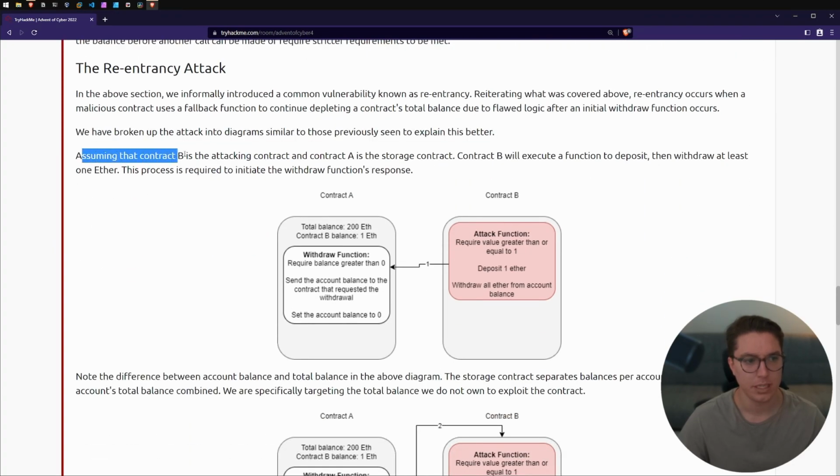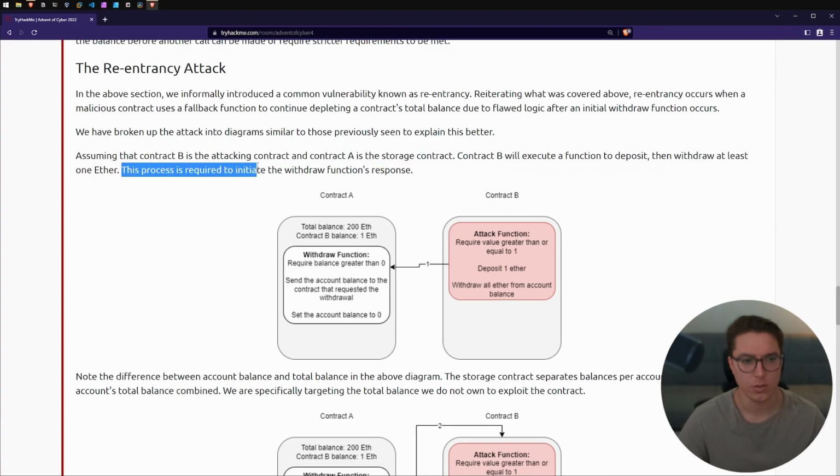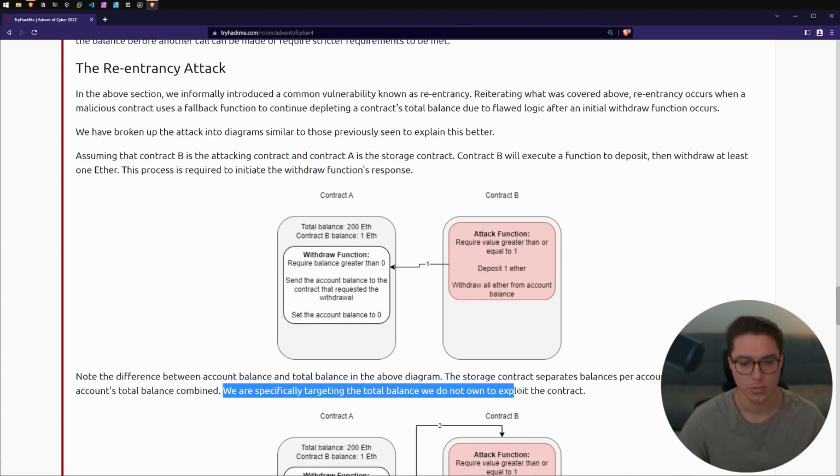Assuming that contract B is the attacking contract and contract A is the storage contract, contract B will execute a function to deposit, then withdraw at least one ether. This process is required to initiate the withdrawal function's response. Note the difference between the account balance and total balance in the above diagram. The storage contract separates balance per account and keeps each account's total balance combined. We're specifically targeting the total balance, which we don't own, to exploit the contract. So for contract A, the storage, we've got a balance of 200.